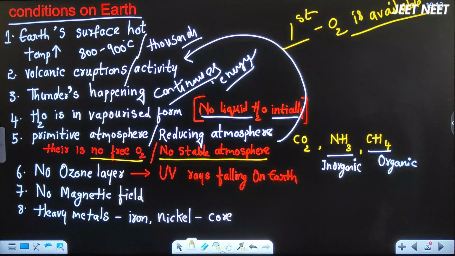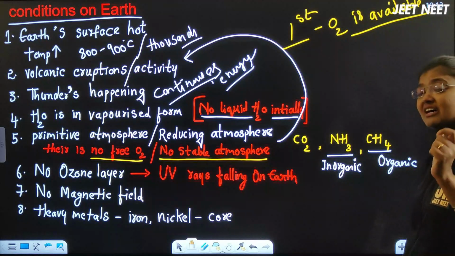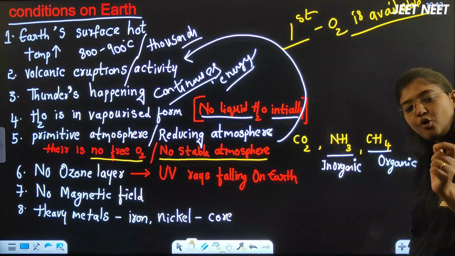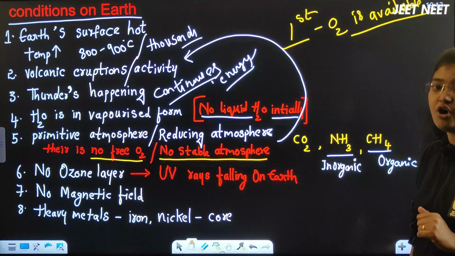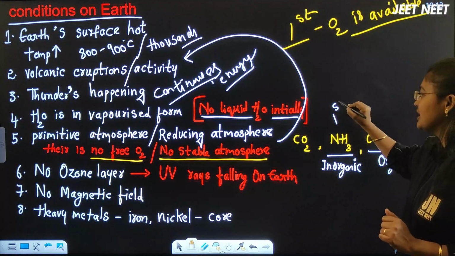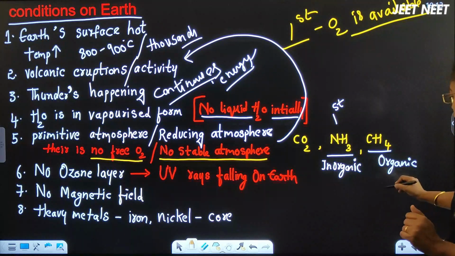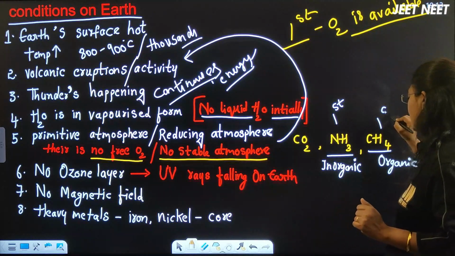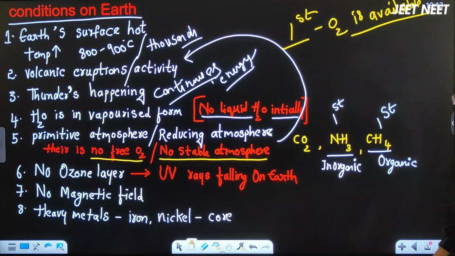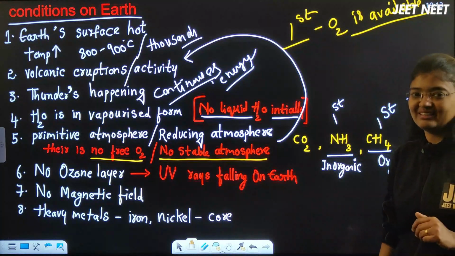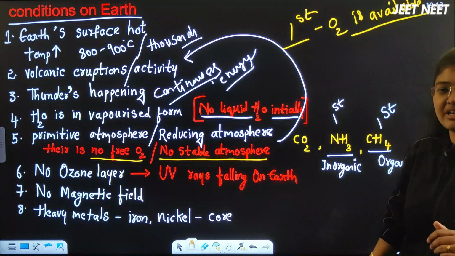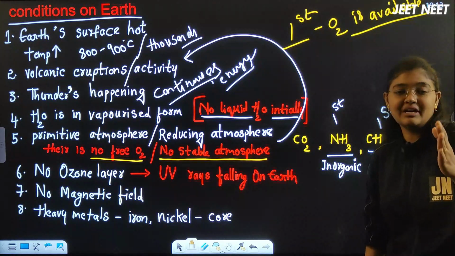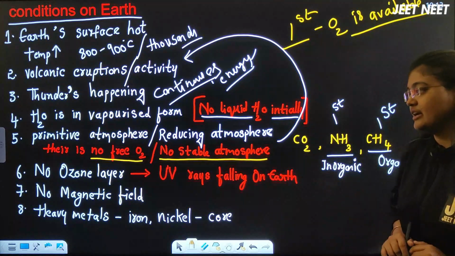They will ask you this question: the first inorganic compound which was found on the earth when the earth was formed. Inorganic will be the ammonia. The first organic compound which was formed on the earth is methane. Clear this point? And the CO2 was there, and there was hydrogen and helium in the gaseous form.